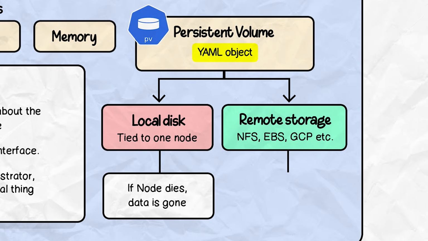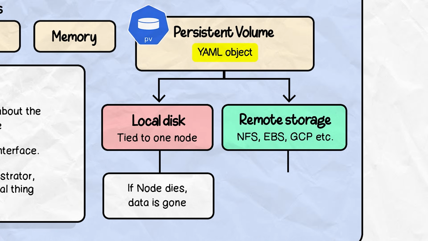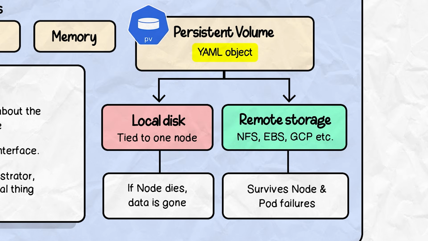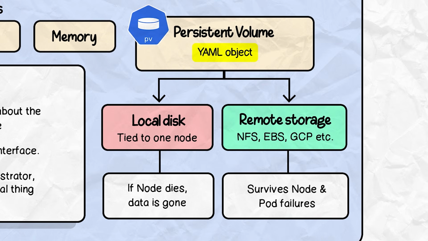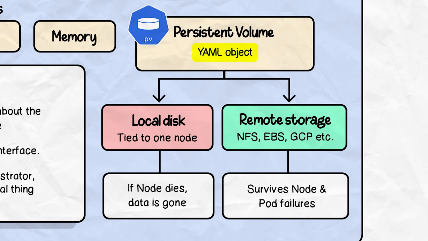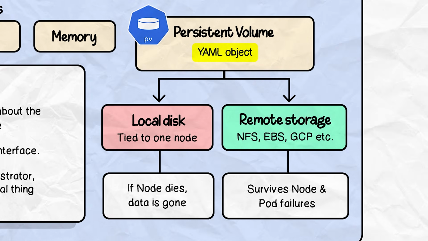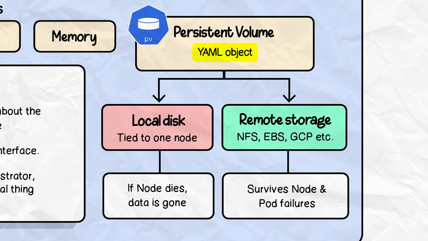Local volumes are tied to one specific node. If that node dies, your data is gone with it. Remote volumes, on the other hand, such as NFS, EBS, cloud storage, they survive node failures, pod failures, and even full StatefulSet deletions. For anything stateful in production, you almost always want remote storage.